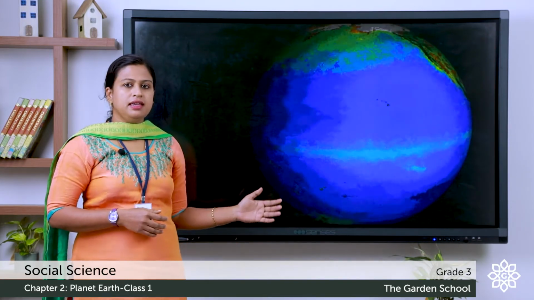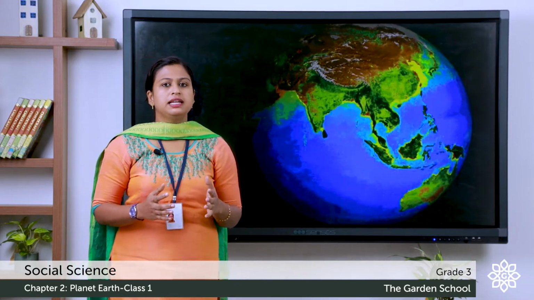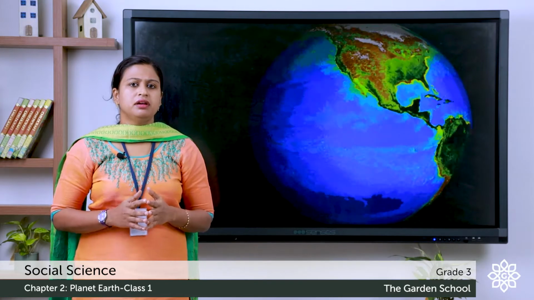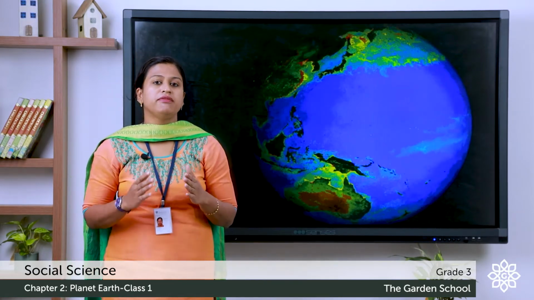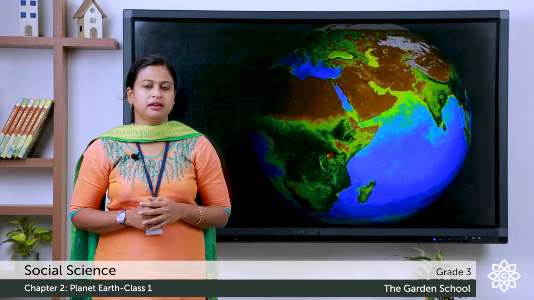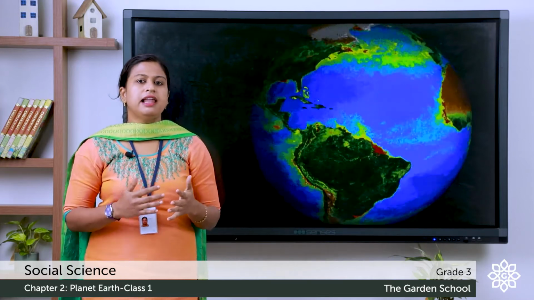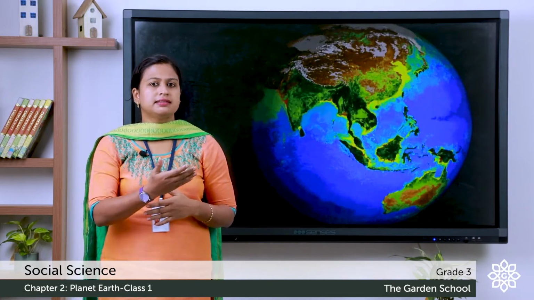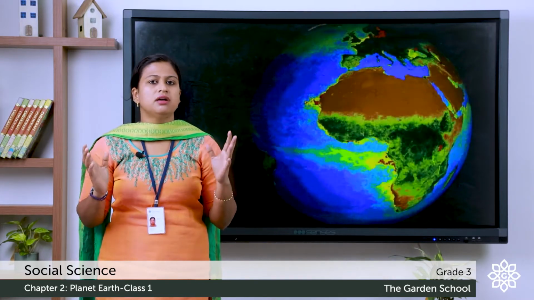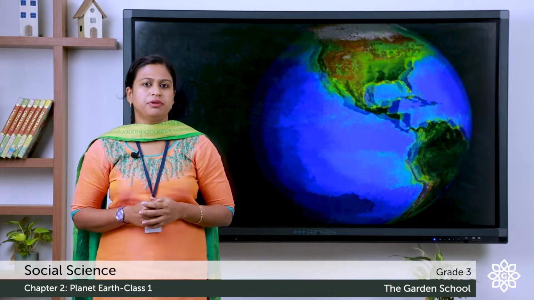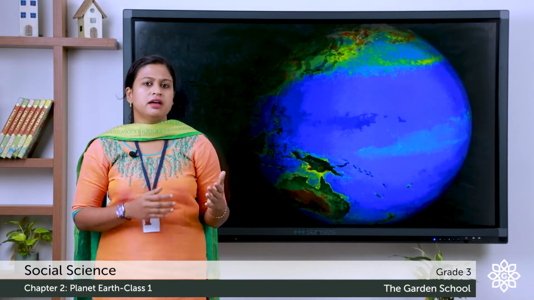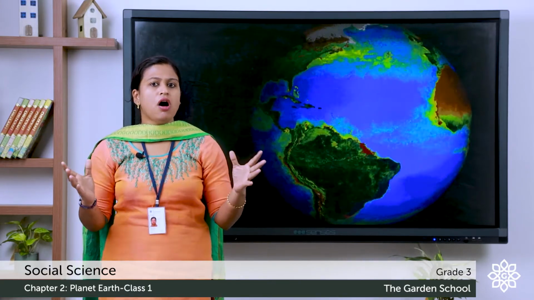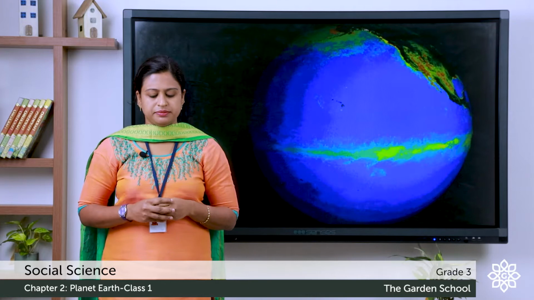Now, this is the Earth. We know that it is the third planet in the solar system and it is the only planet which supports life. That's why we call Earth a unique planet. Earth is made up of land and water which supports life. It also has a surrounding atmosphere that contains oxygen which helps us to breathe. It also receives the right amount of heat and light from the sun and supports all forms of living organisms.